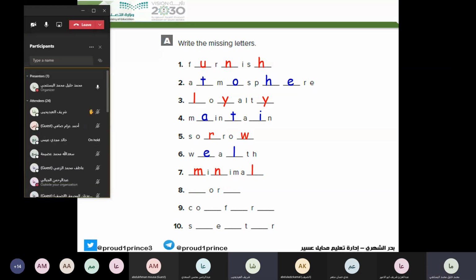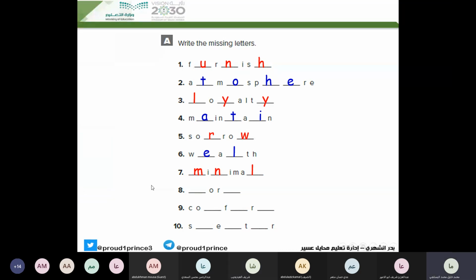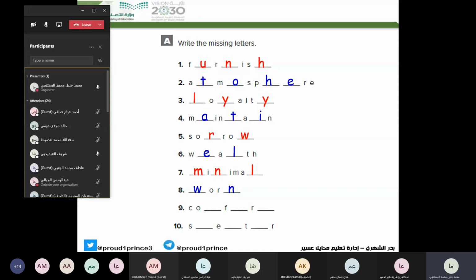Next, I think it is not easy to remember it, which means used and old. Sharif. Worn. Worn, good. Worn means used and old. Number 9. Abdurrahman Saadi.